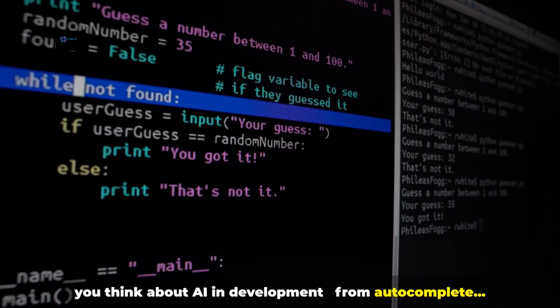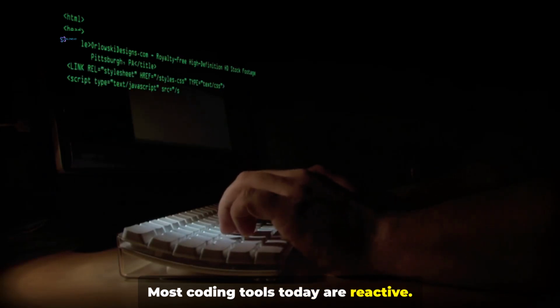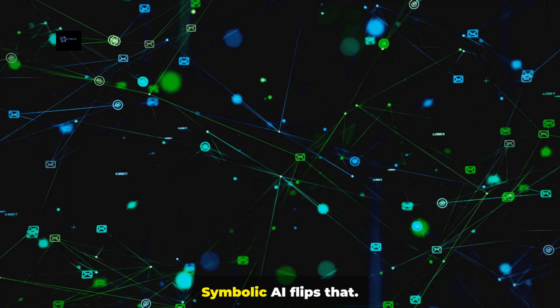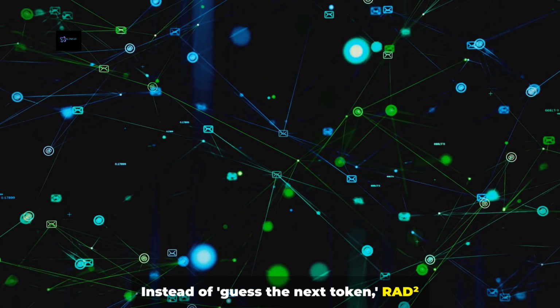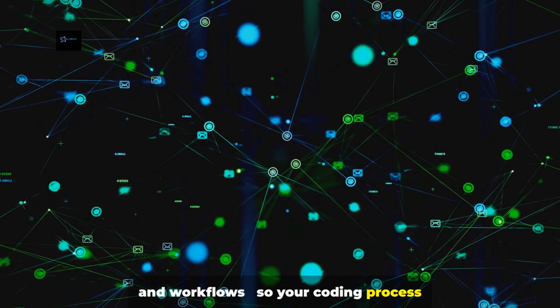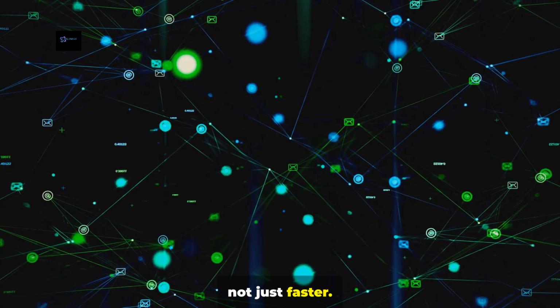from autocomplete to symbolic co-architect. Most coding tools today are reactive. You type, they guess. Helpful, but shallow. Symbolic AI flips that. Instead of guessing the next token, RAD² X thinks in symbols, rules, and workflows, so your coding process becomes deterministic, explainable, and auditable, not just faster.